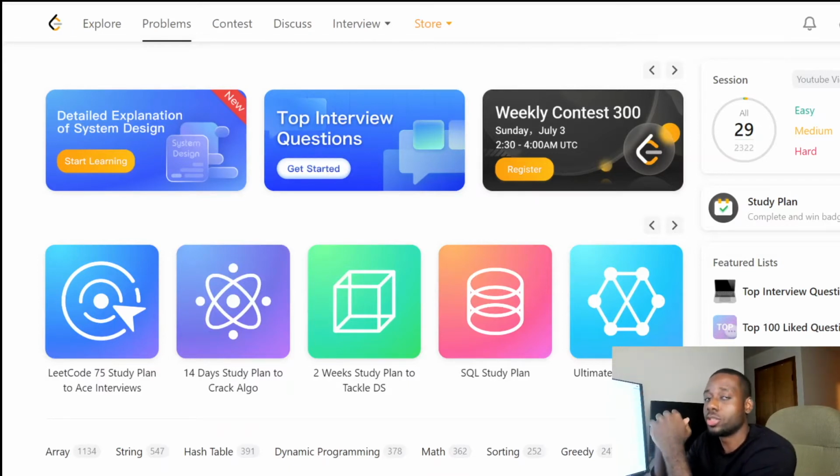So if you've been living under a rock all these years and you don't know what LeetCode is, LeetCode is just a platform that people go to level up their skills as it relates to coding interviews: data structures and algorithms. This is the place to go to. Think of it as a gym. There are a lot of different tools, a lot of different machines, and you could work out on whatever machine is there to level up the muscle or whatever. There's all sorts of things there, and that's what LeetCode is, an extremely useful platform.